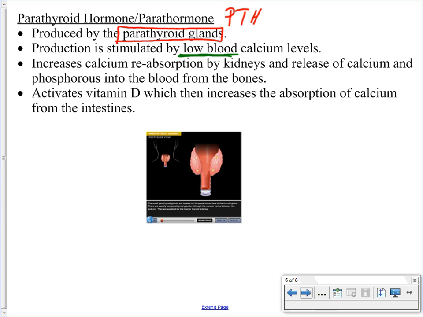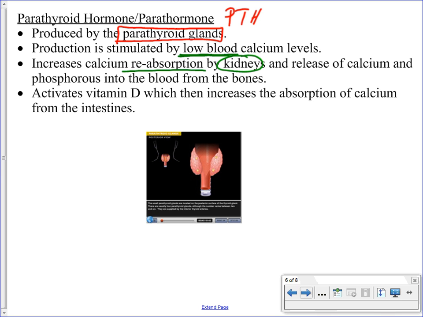So what this parathyroid hormone is going to do is it's going to increase the reabsorption of calcium by the kidneys. So the calcium is going to pass through Bowman's capsule. It'll end up in the filtrate, but if you have low blood calcium, your body does want to hold on to whatever it has. So that's going to be one of the targets of parathyroid hormone, the kidneys, telling it to reabsorb the calcium.